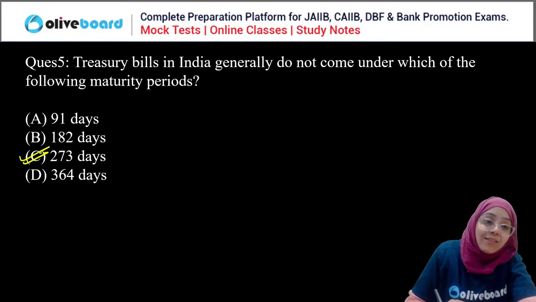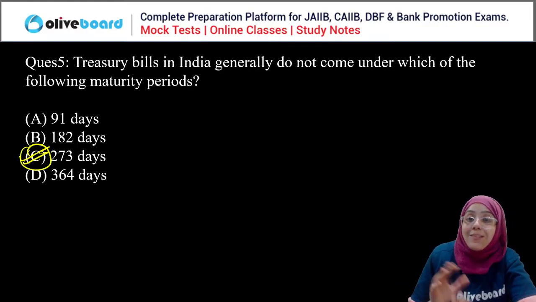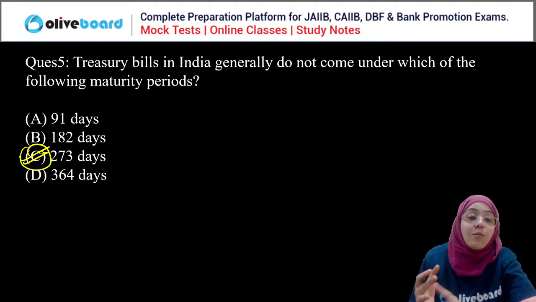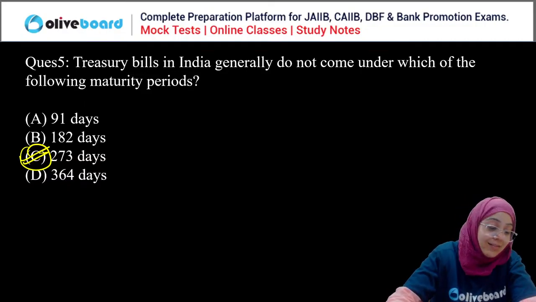Obviously, 273 is the correct answer. Treasury bills are short term financial instruments dealt in the money market. They have maturity periods of 91, 182, and 364 days. So the correct answer for this question is C.